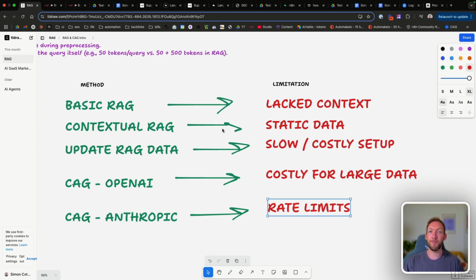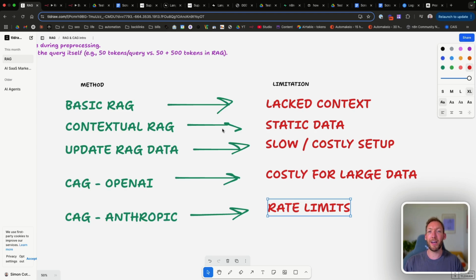That's when we introduced CAG, which is definitely more relevant for smaller data sources, but also for more recent models that allow a higher token limit. And we learned how to do that in N8N, but we also learned that it was quite costly for large amounts of data. It's also hard to update because we've got one set of data, and that set of data often expires very quickly. We didn't talk about a workaround for that, which is using Google Gemini, which is slightly more complex.